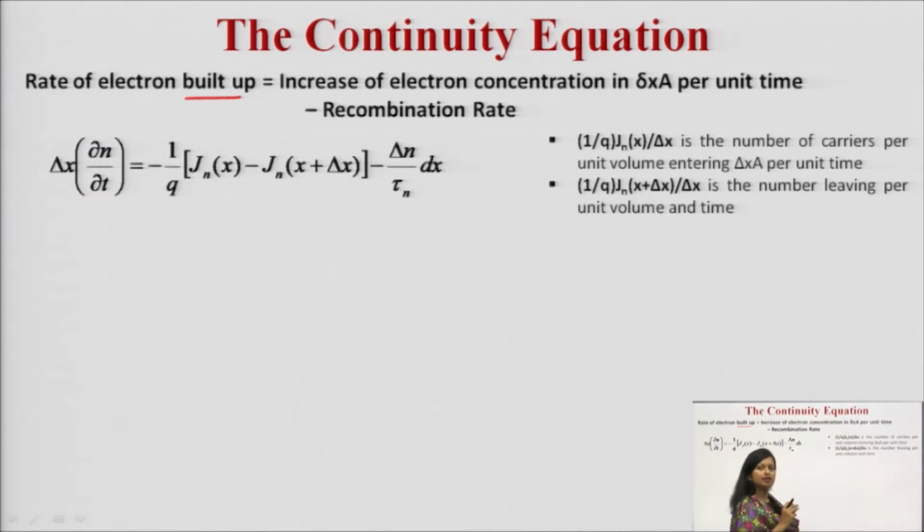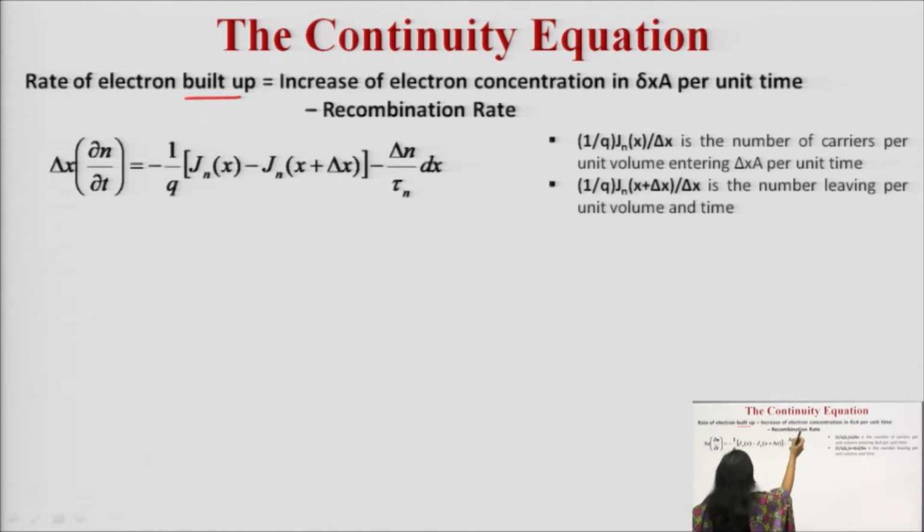This is the increase, and minus the recombination rate, that difference gives you the build up rate for the electron concentration. Delta x is the differential length which we are considering. Del n upon del t, we are dealing with the electron concentration with respect to time.